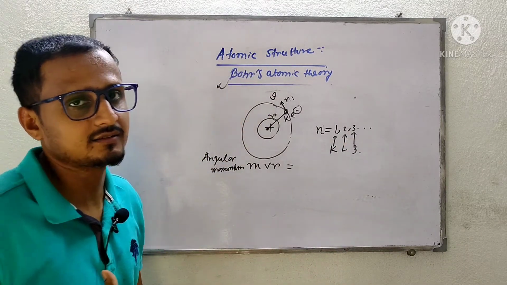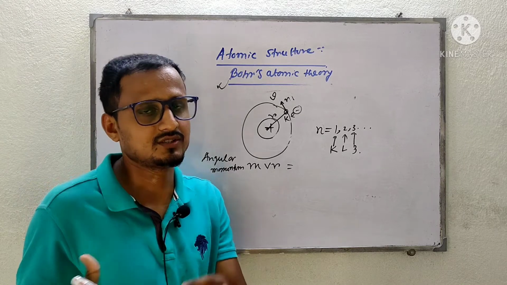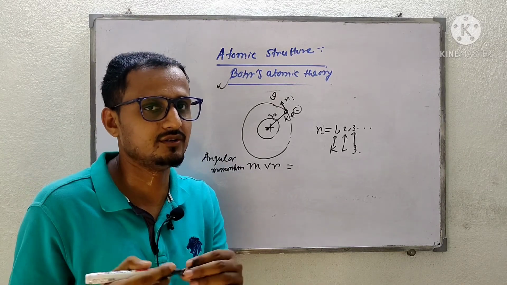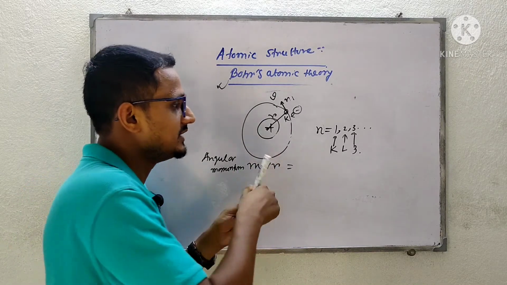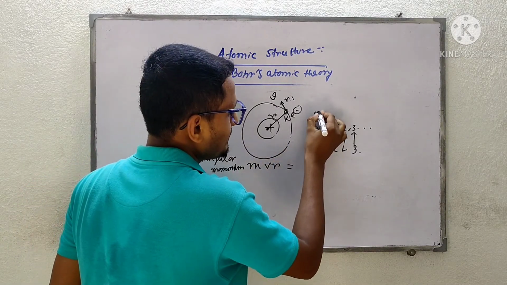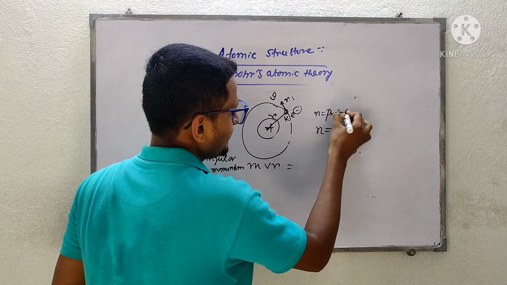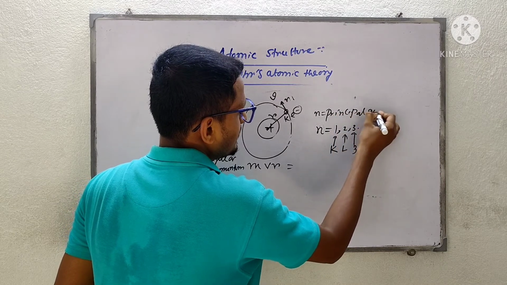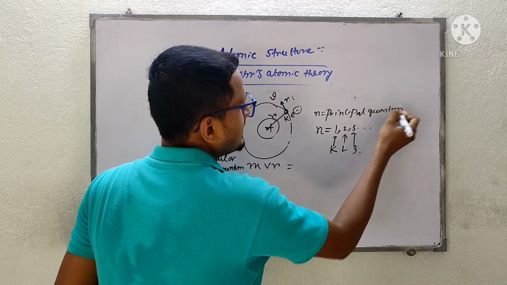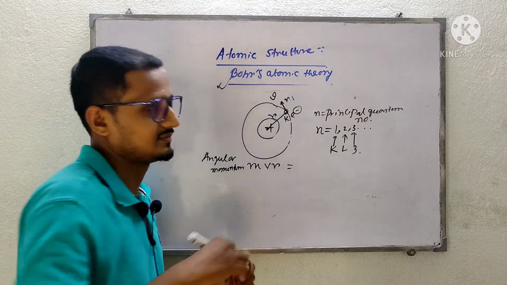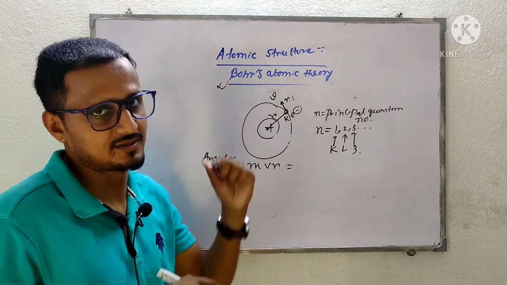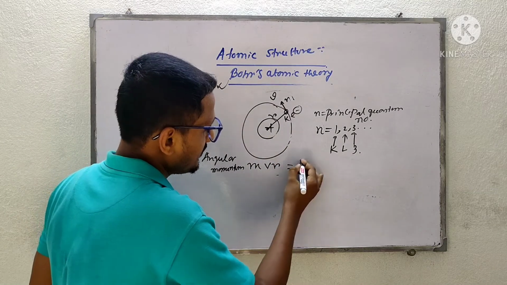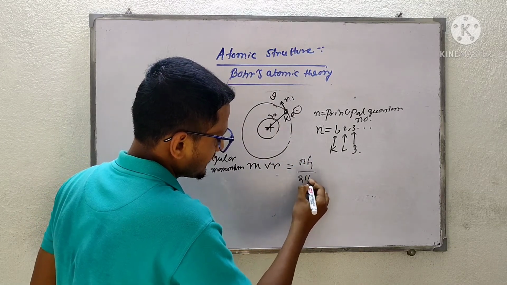And when we learn the quantum theories, we will learn the quantum theory in different videos, so you can relate. There I will tell you that this n is nothing but the principal quantum number. Here it is showing the energy state, and it is an integer. So it will be mvr equals nh by 2 pi.